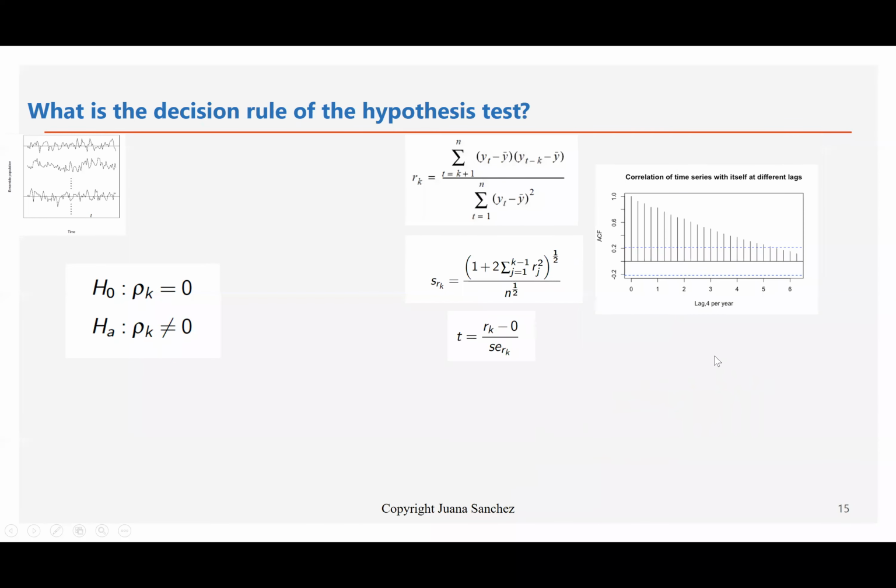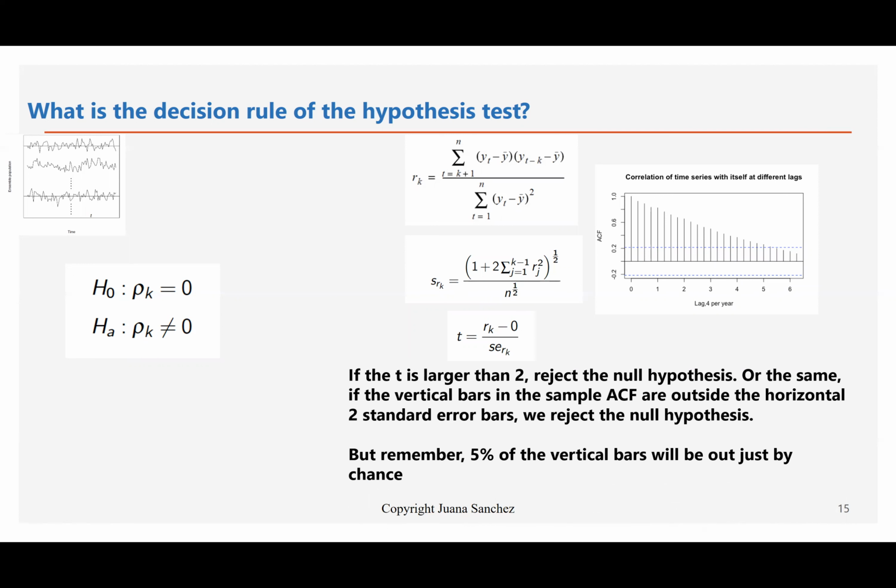That's the interpretation. So what is the decision rule then? I'll repeat again. If the t is larger than 2, we reject the null hypothesis. Or the same: if the vertical bars in the sample ACF are outside the horizontal two standard error bars, then we reject the null hypothesis.